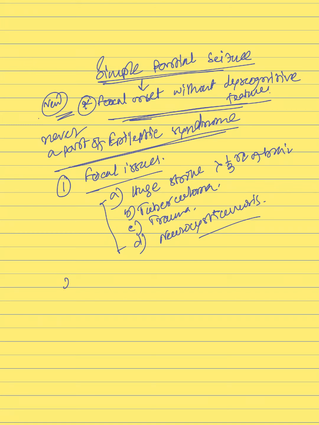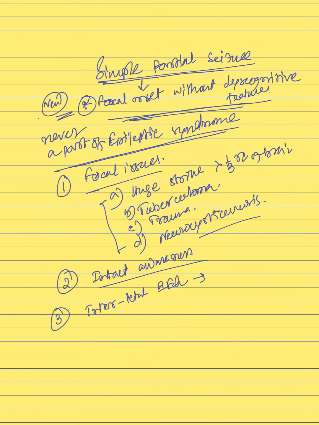Okay, second feature is intact awareness. Patient will not lose consciousness throughout the seizure episode. Number 3, if you take an EEG after the episode, it will be perfectly normal. So interictal EEG comes as normal.